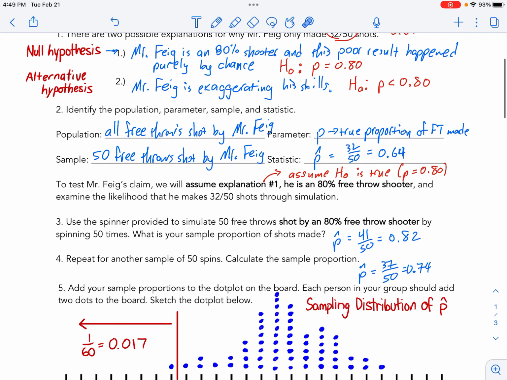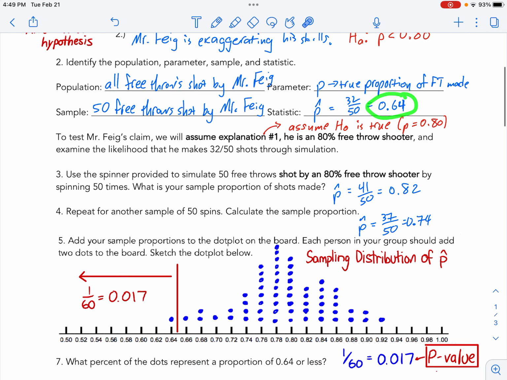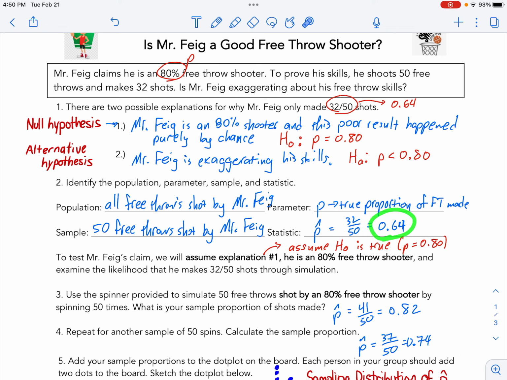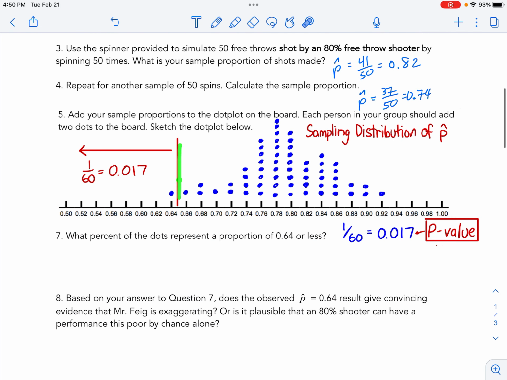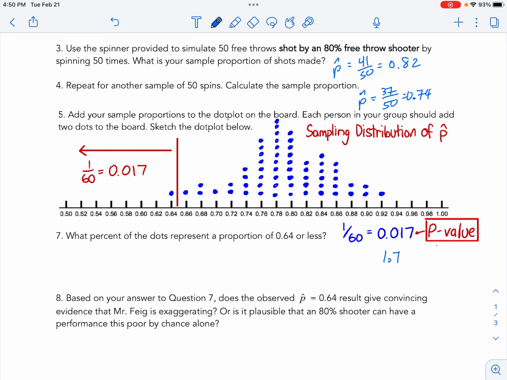Now, if I am an 80% shooter, what's the probability of getting this result by chance? So I can use this sampling distribution to help. The result of 64% or worse. Well, here's my 64%. I only have 1 dot right there. This whole thing was 60 dots total, okay? So what percent of the dots represent a proportion of 64 or less? It's just 1 dot, which is really low. If you change that to a percentage, that is 1.7%. So what does that mean?